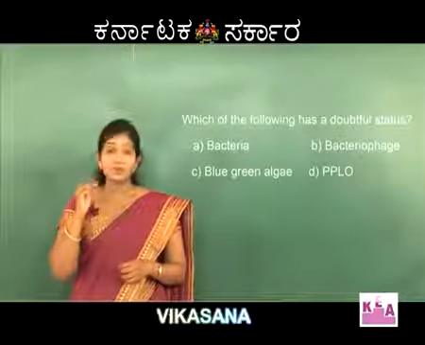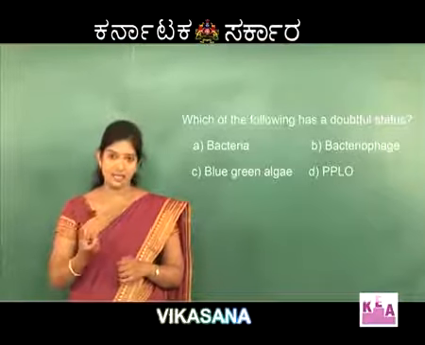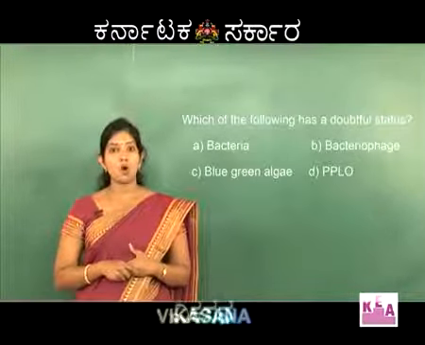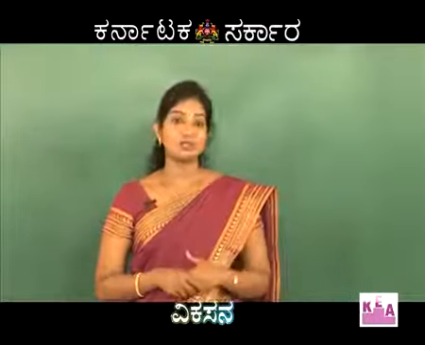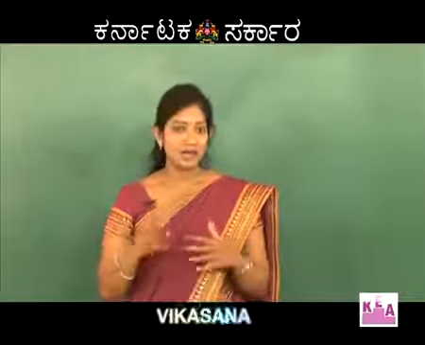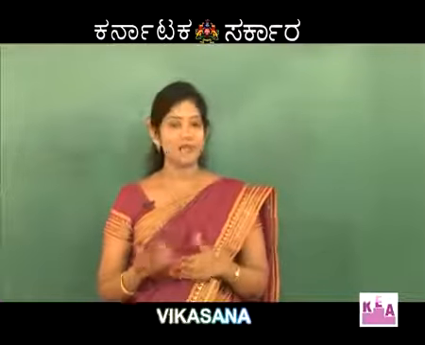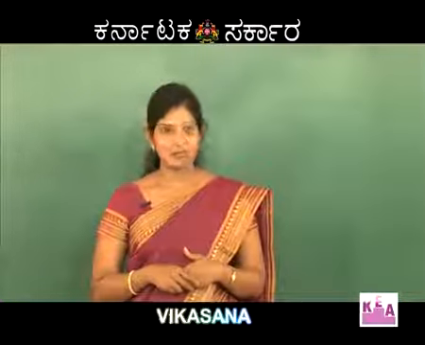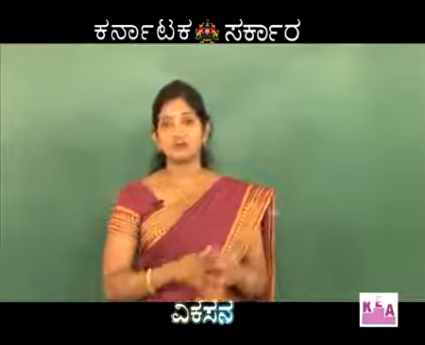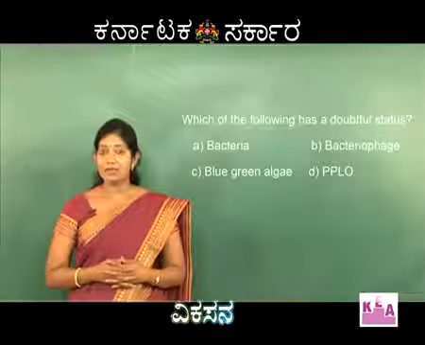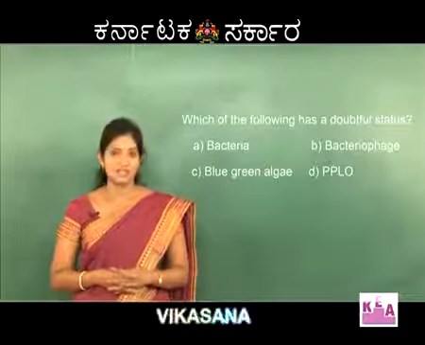The virus which specifically attacks bacteria and kills them is called bacteriophage. We are all aware of the status of viruses: they exhibit both living as well as non-living characteristic features. So, they cannot be kept in any of the 5 kingdoms. That is why the right option is B, bacteriophage.